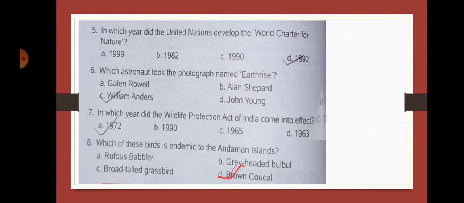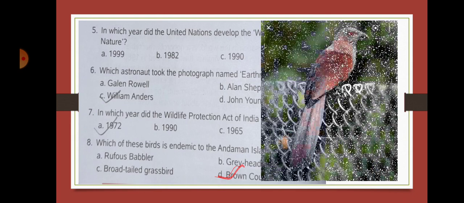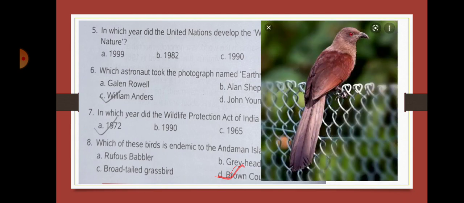Next we are moving on to the last one, children. Number 8, which of these birds is endemic to the Andaman Islands? Meaning they are native to the Andaman Islands. The native bird of the Andaman Islands is the brown coucal. So you can see this is the brown coucal. Okay, this is the picture of the brown coucal.